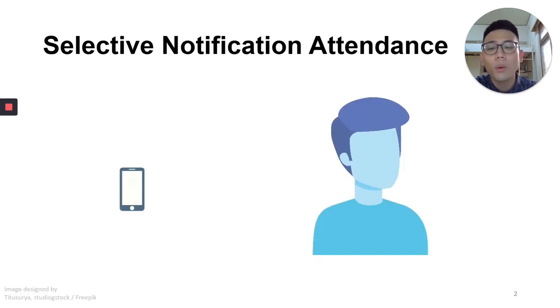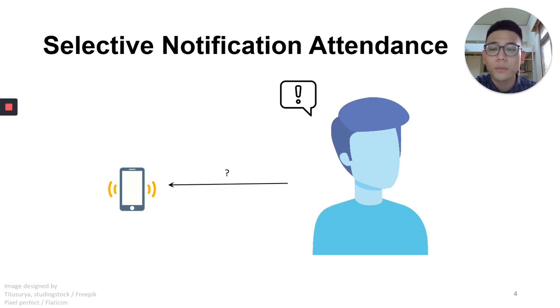First, we are going to talk about what selective notification attendance is. In our daily life, whether we are using the phone or not, the phone will generate an alert to inform users that there are incoming notifications, but not every notification is of interest to users. When users notice the alert generated by the phone, they may be able to tell from the alert, like this message probably from Messenger or it probably from Gmail. What we mean by selective attendance is that people may choose based on what they speculate this notification may be about, and they decide whether they will attend or not.